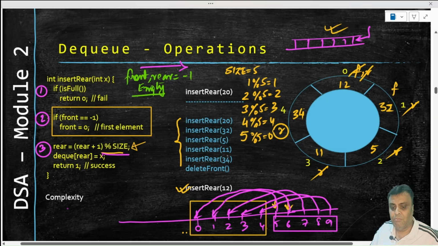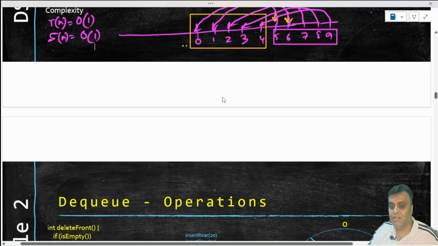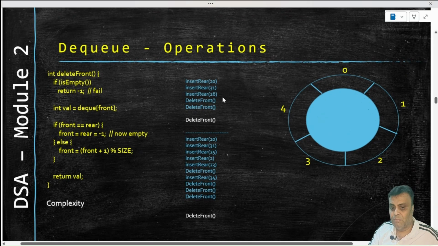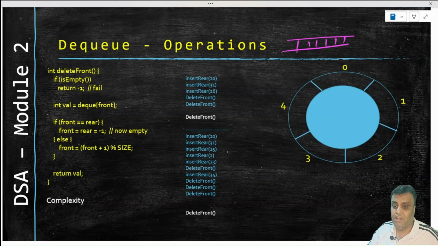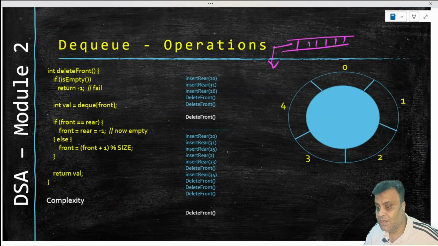Now if you see the time complexity of this, it will be order of 1, because there is no loop, nothing. These are all in place replacements, and the space complexity is also going to be order of 1, right? So that's on the dequeue operation on insert rear. If we move to the next operation, and we will again take the next operation as a conventional operation. So if we have a queue like this, a conventional operation of delete happens from here, and we used to call it as dequeue, right?